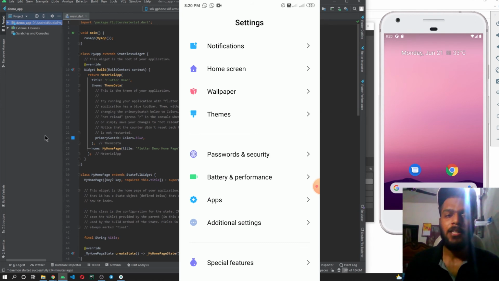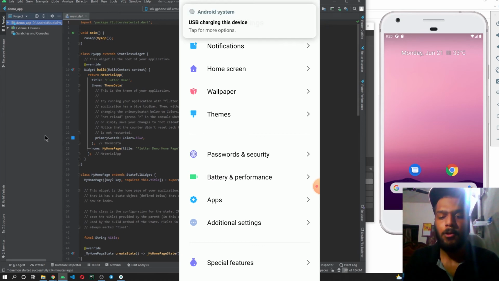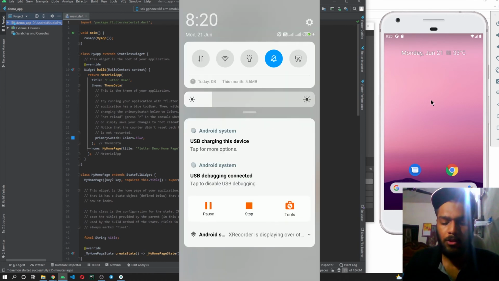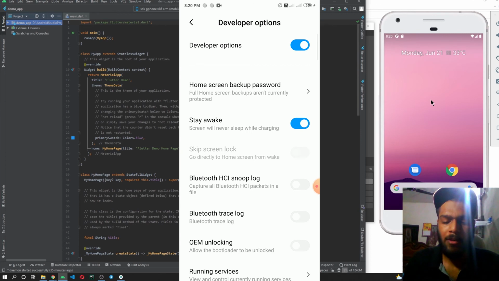Once you have enabled the developer mode, you have to connect your device with a USB to your PC or laptop. When you connect the device with a USB cable, you will be provided with an option on the top. You can see over here that USB debugging connected. When I click on it, it will take me to the developer options over here. And you can see that developer options are turned on for me.